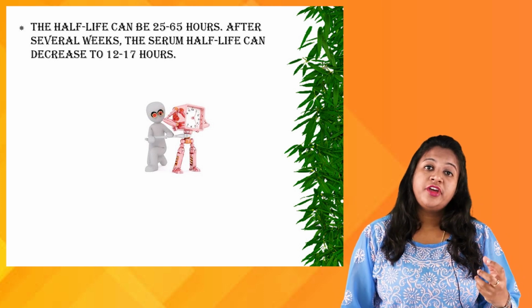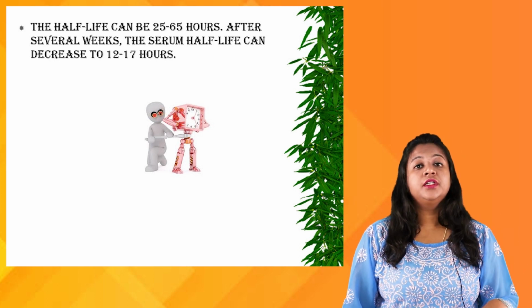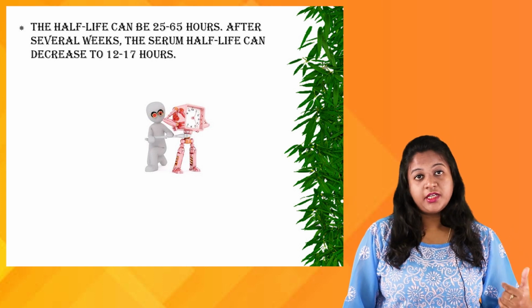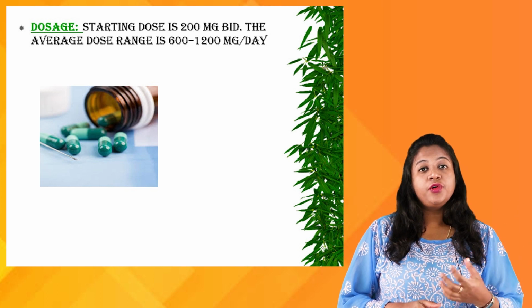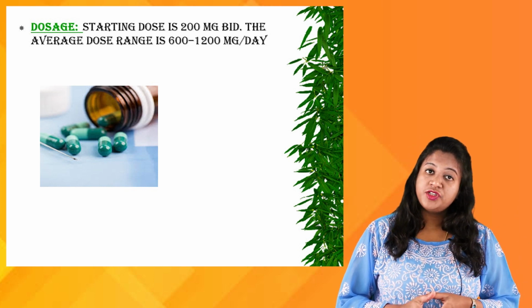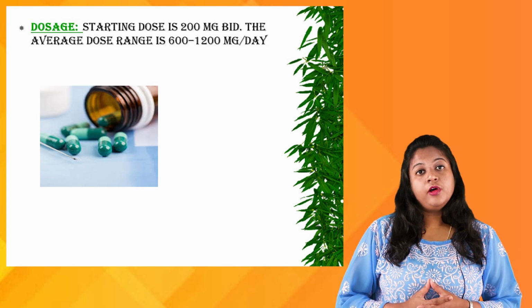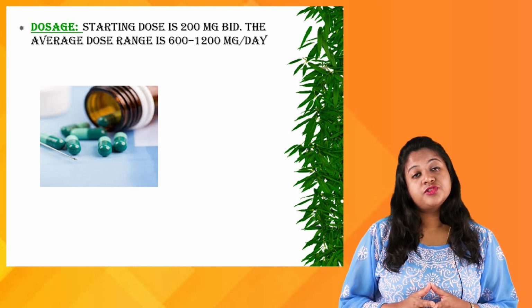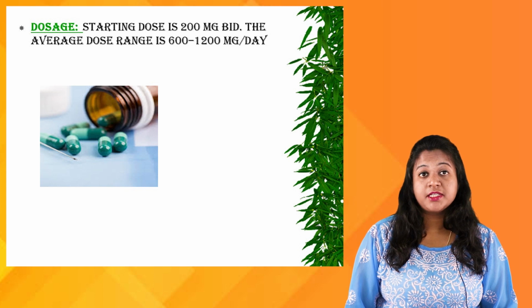That is one of the important actions of carbamazepine, how the concentration of the drug in the blood decreases. Moving on to the dosage: the initial dose is 200 mg, given in divided doses. The overall average dose of the drug per day is 600 to 1200 mg. That is about the dosage of carbamazepine.